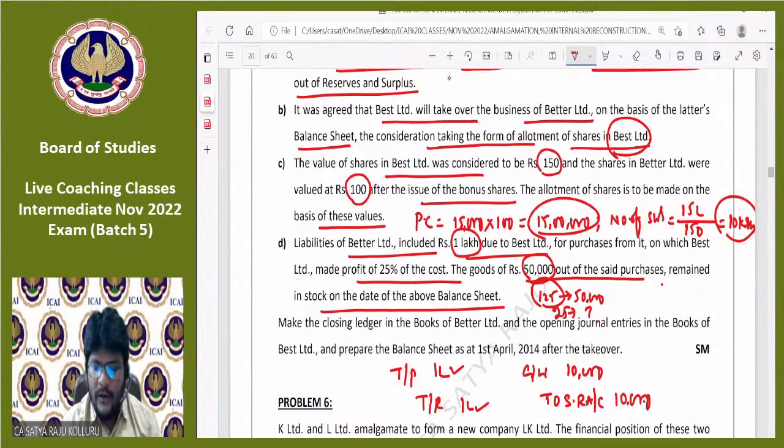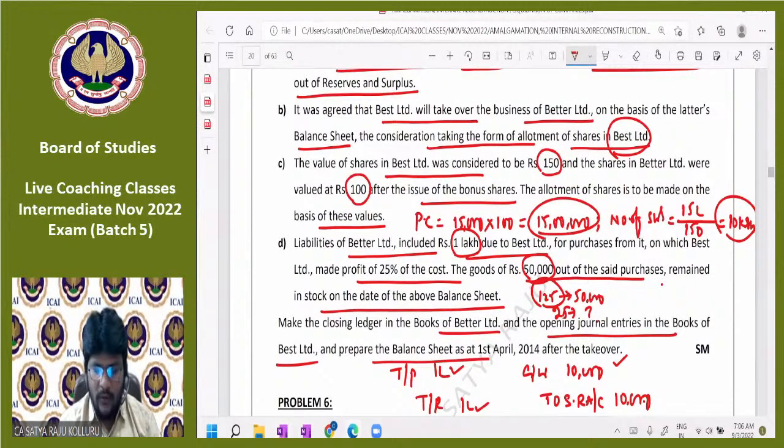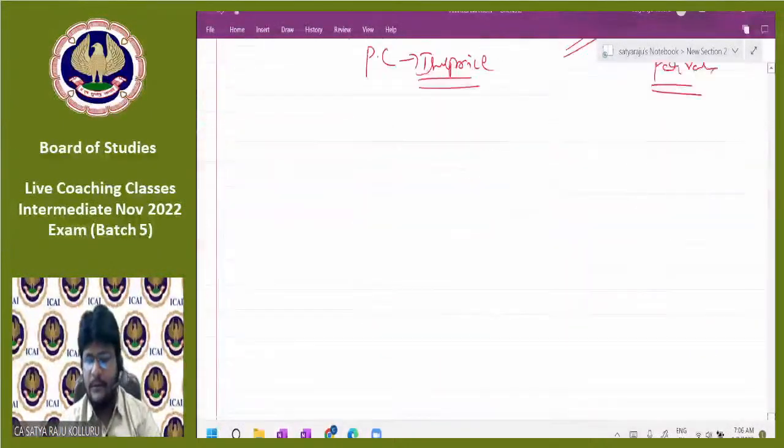Make the closing ledger in the books of Better Limited. We need to provide the accounting treatment in the books of the selling company and the opening journal entries in the books of Best Limited, that is, accounting treatment in the books of the purchasing company. Finally, we need to prepare the balance sheet after takeover. So let us complete it one by one in my OneNote. Please all of you concentrate here, guys.